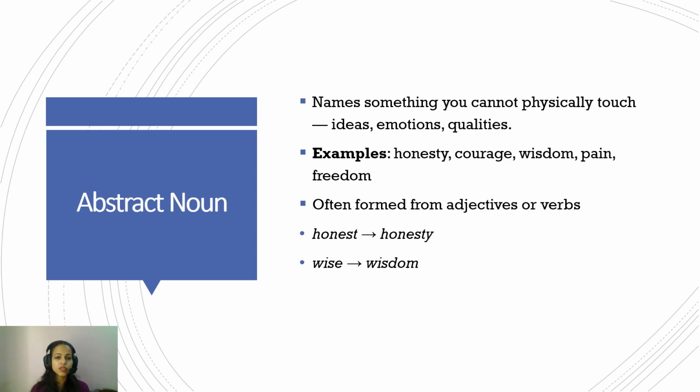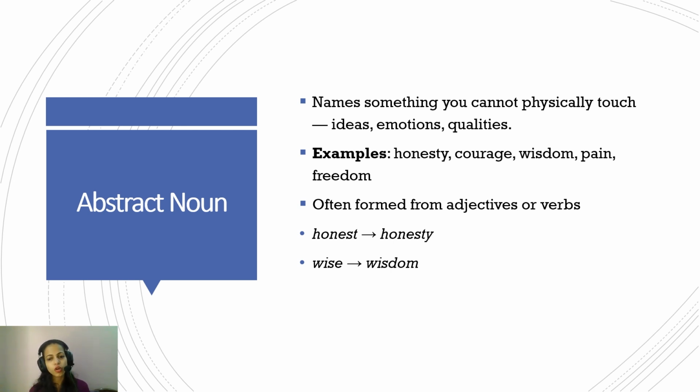Now, abstract noun. The word abstract refers to something that is not physical or tangible, that is conceived in the mind. It doesn't exist in the real world, it exists in the mind only. So, it refers to the name of ideas, emotions, or qualities. For example, honesty or courage, wisdom, pain, freedom. All these things are not existing in the real world. They exist in mind because you cannot touch honesty. You cannot touch the courage. These are the ideas that are expressed through actions, but the quality or the idea or emotion is something that is abstract, that exists in mind. So these are abstract nouns, okay?